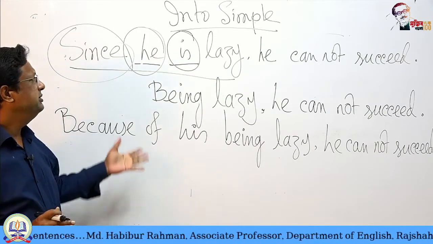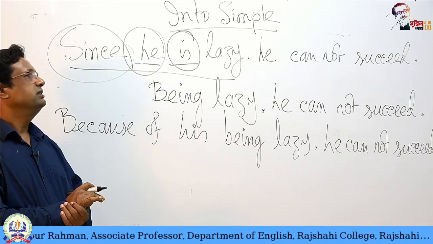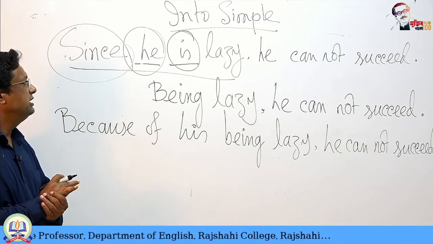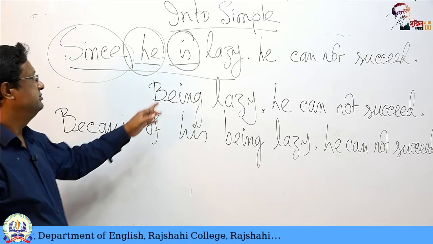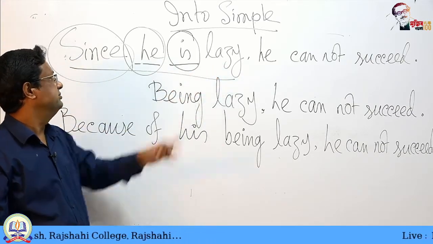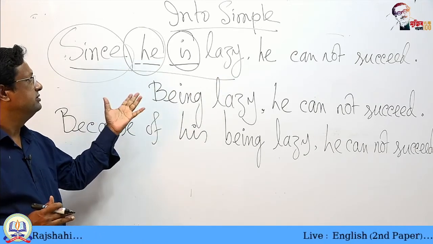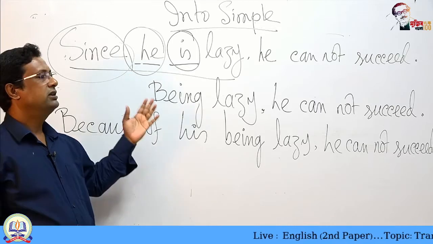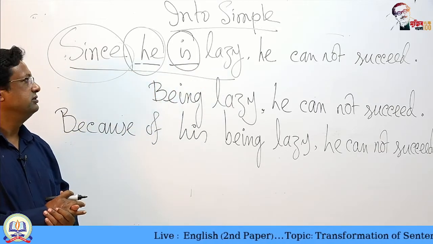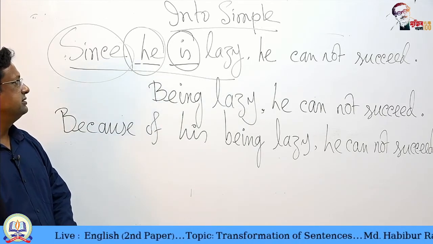I think this may be changed in another form. What is that? We can use the noun form of lazy. You see, lazy is adjective. So, as this is the cause, we can use a noun as a cause. Thereafter, we can write the next sentence.